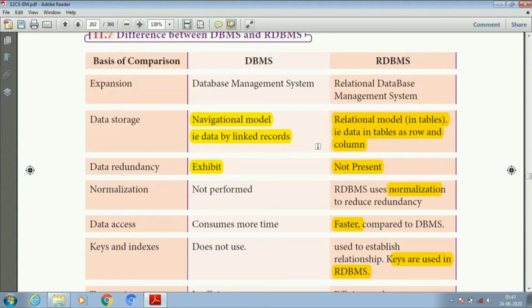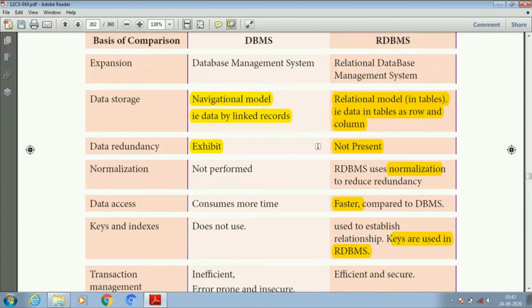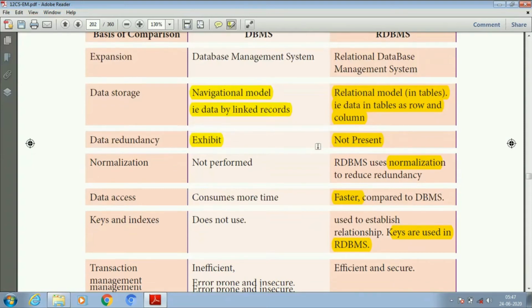Third one is data redundancy. Data redundancy exists in DBMS, meaning it is present, but in RDBMS it is not present, because we use normalization. Normalization is not performed in DBMS, but RDBMS uses normalization to reduce redundancy.